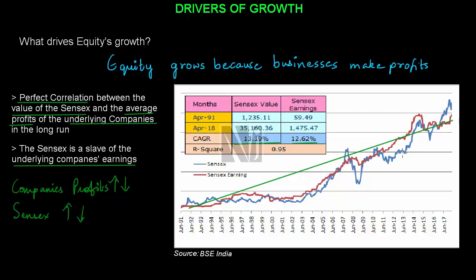However, there are certain points on this graph when the Sensex earnings line is either below or above the Sensex value line. Like you can see here, in 2007, the Sensex earnings line is below the Sensex value line. But then, the Sensex takes a steep fall only to rise again to achieve and maintain the correlation. These discrepancies are temporary. Over the long term, there is a perfect correlation between the two.